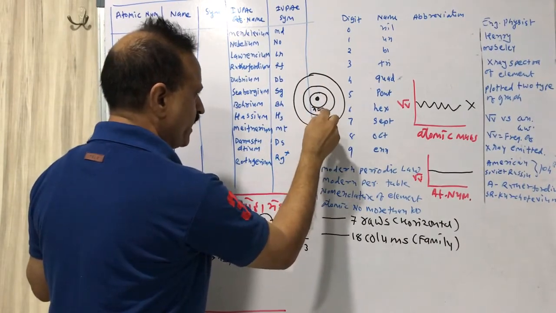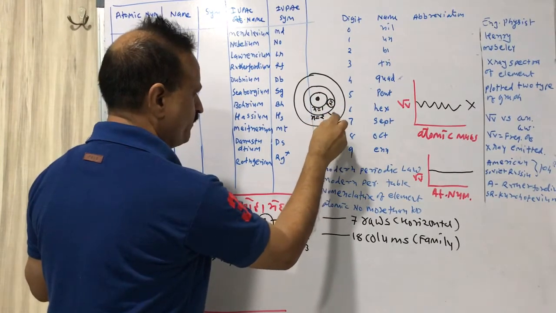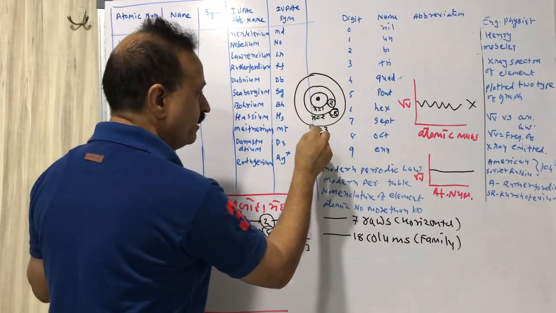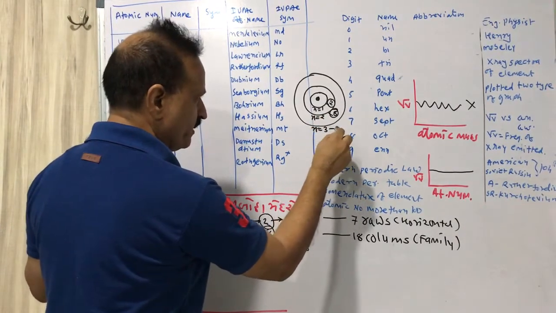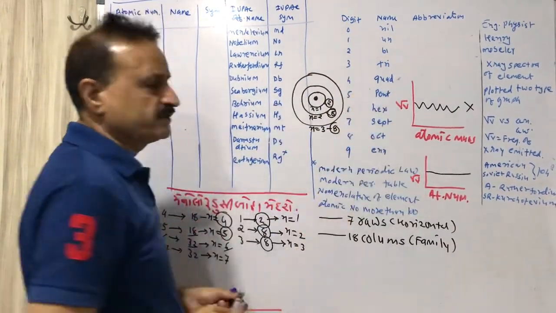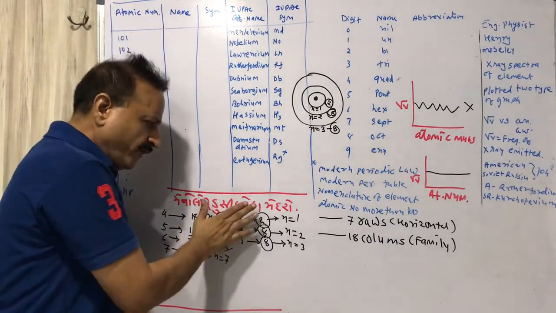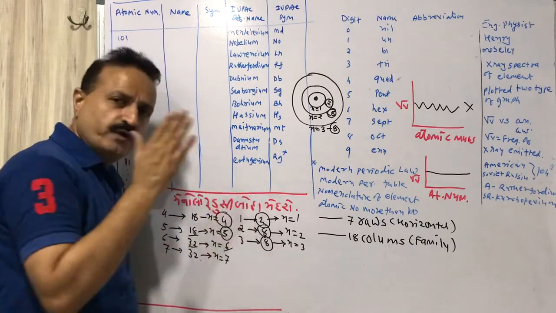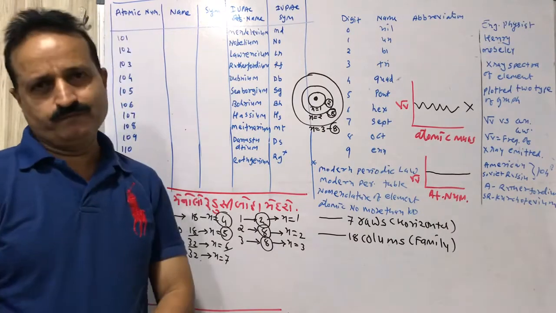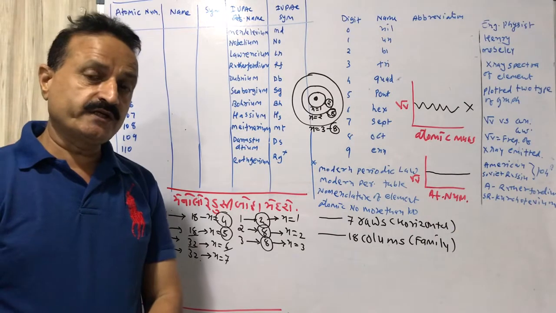The first orbit, n equal to 1, has 2 elements. The second orbit, n equal to 2, has 8 elements. The third orbit, quantum number 3, has 8 elements. Like this there are 7 orbits, and the number of elements in them is in this order: 2, 8, 8, 18, 18, 32, 32. So this is the information related to the periodic table.